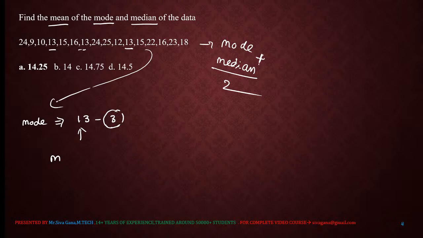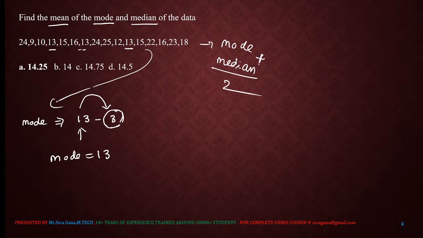How many times the same number is repeated is nothing but the frequency. Here 13 is repeated 3 times, which is highest among the rest of the numbers. No number is repeated more than 3 times. So the mode value is 13.